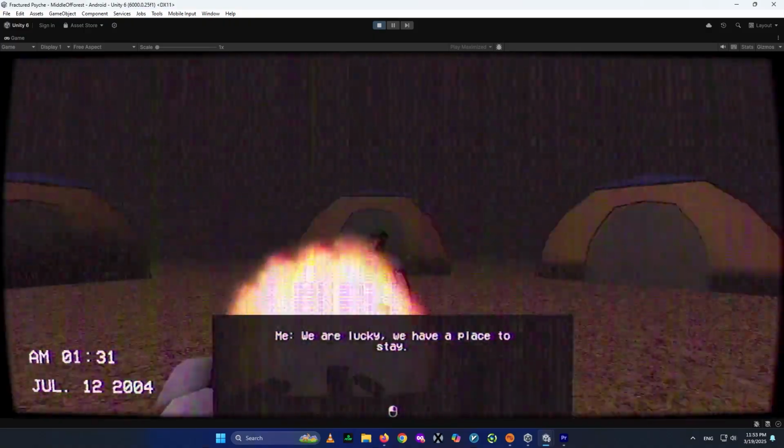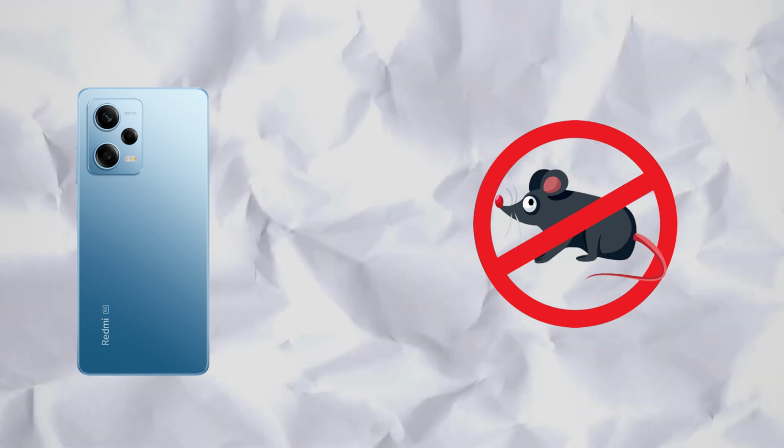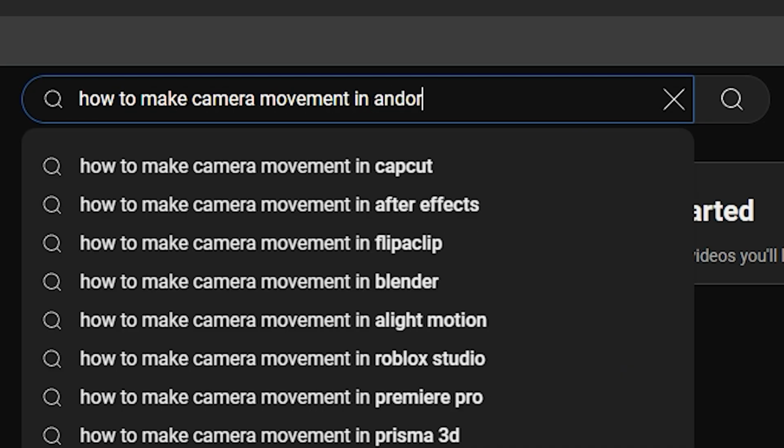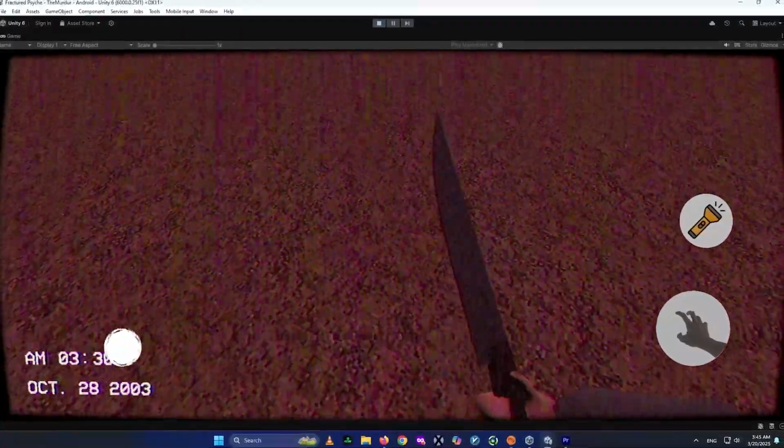The first section of the video: camera movement, the no mouse struggle. On PC, my game's camera worked smoothly with a mouse, but surprise, surprise, Android phones don't come with a mouse. So time to improvise. I watched a ton of tutorials, but none of them gave me exactly what I wanted, so I started tweaking things myself. After a lot of bugs, errors, and frustrations, I finally found the right sensitivity and movement smoothing settings that worked best for my game.